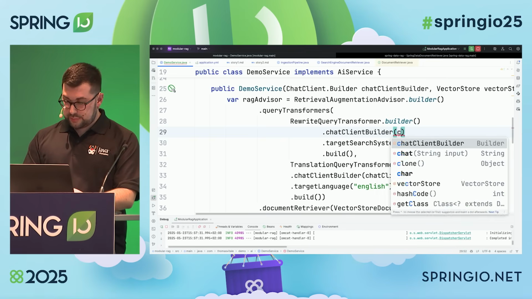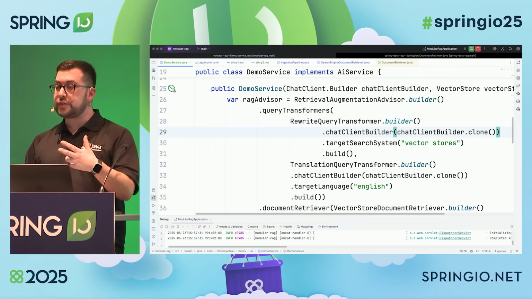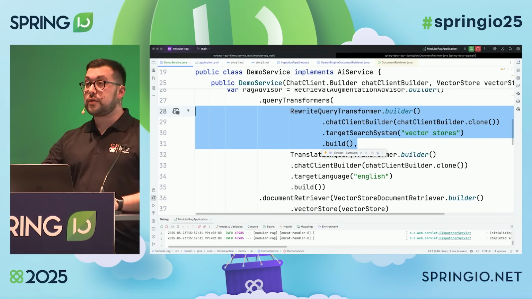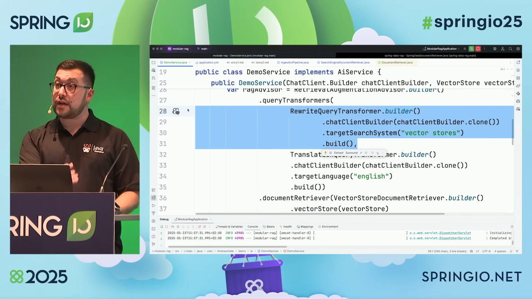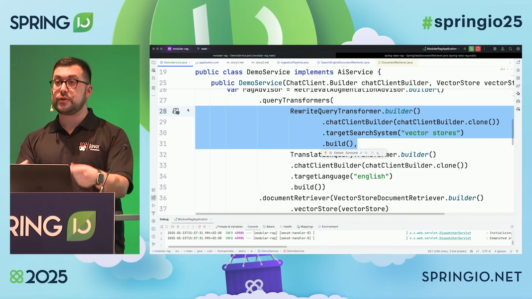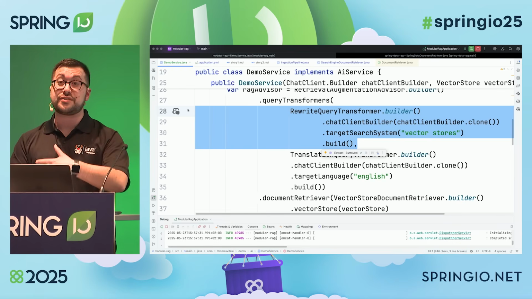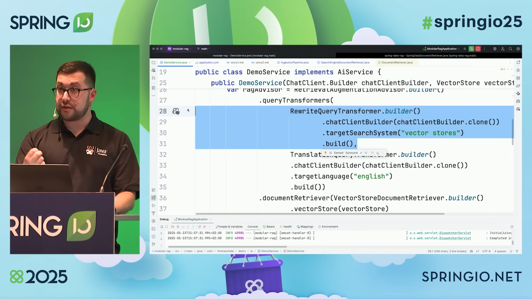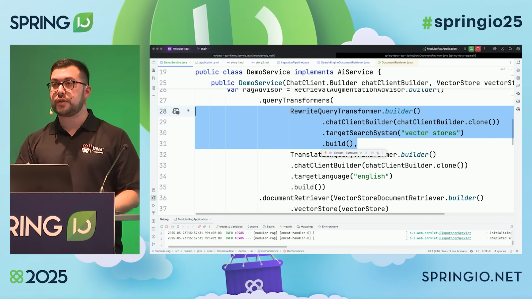And then I'm passing a chat client builder. So also this one is based on large language models. So now I can tailor the question, so it's not the user itself using the application that is responsible for making sure that the question is answered in the best possible way. We can actually help the user under the hood with crafted prompts in order to ensure that they get the best results.